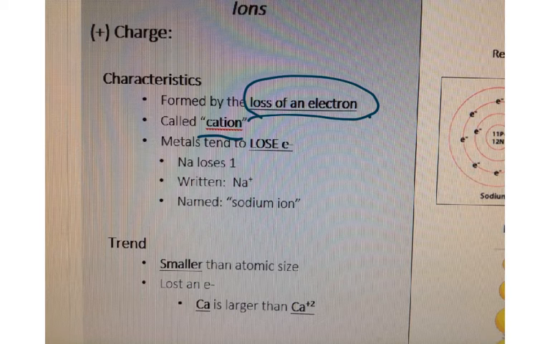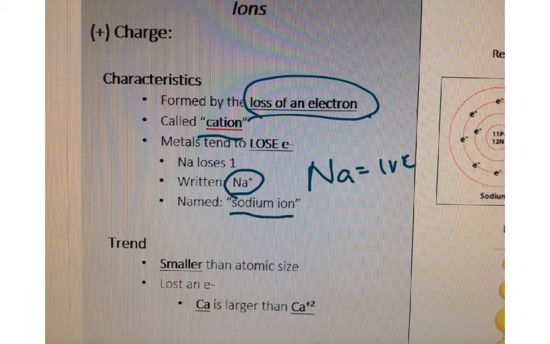Sodium will lose one electron. Why? Because it has one valence electron. So it has two options. It can either gain 7 to make a full octet or lose that one. And it's always going to choose the easiest route, and it's easier to lose 1 than to gain 7 to make 8. Those are your only options: gain enough to make 8 or lose enough to make 0. Because sodium has one valence electron, it is going to choose to lose that electron. And by doing that, it gets a positive 1 charge, and it is known as a sodium ion.